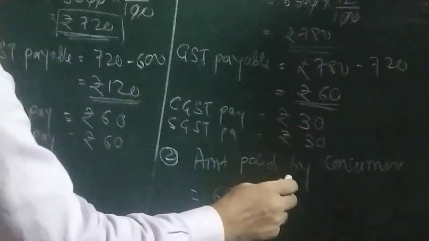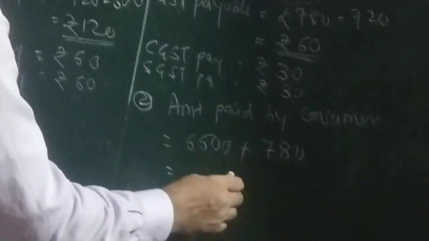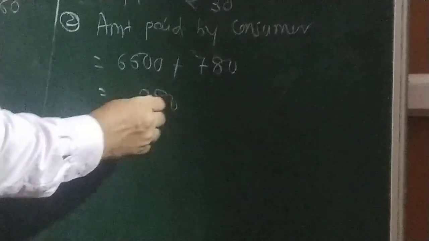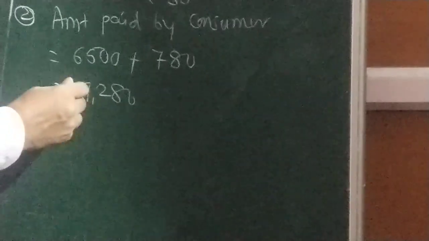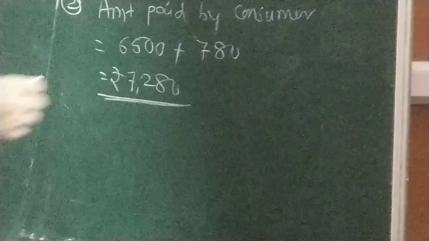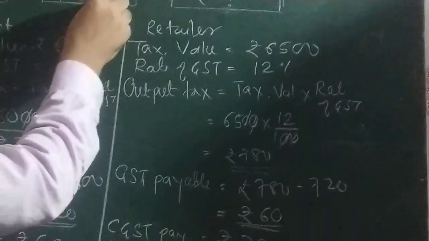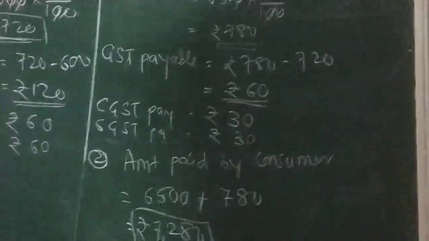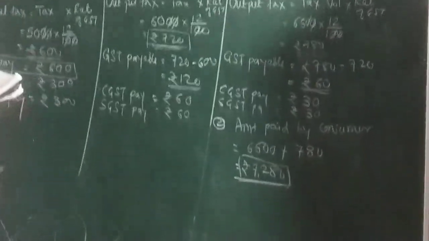So extra money is what? 720 tax. If you add this, it is 7,280. This is the second answer. 6,500 original plus 12% tax collected by the retailer from the customer. That is 7,280.